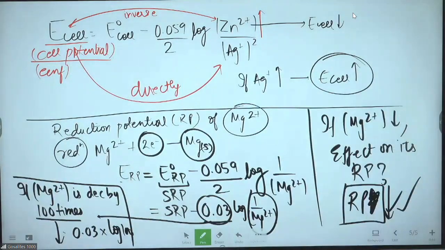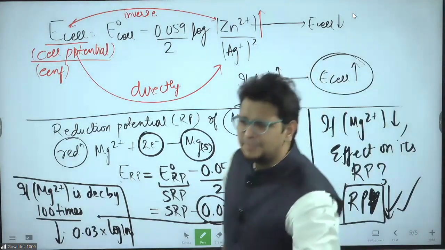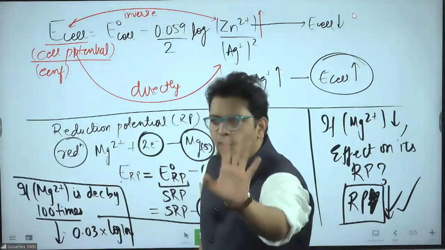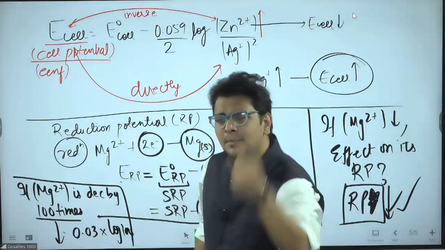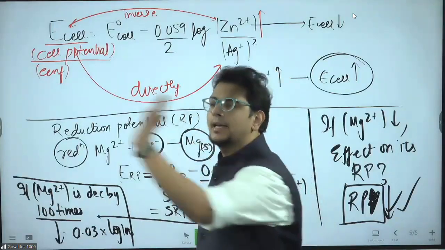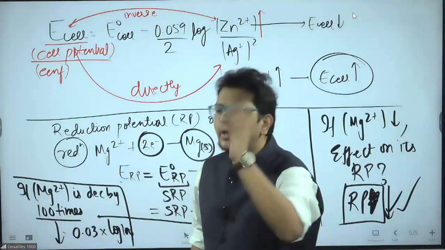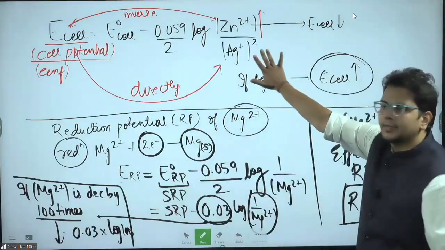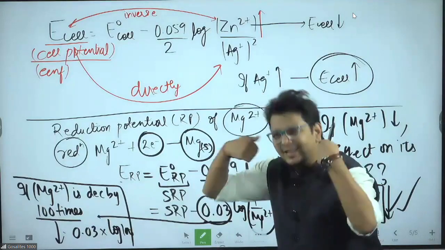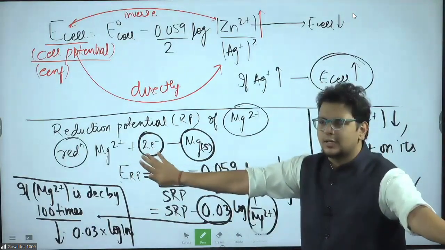And increase or decrease, don't decide mathematically. You are BPC people, don't try to show your talent in mathematics. Don't be overconfident. You might be good in mathematics, but you will get confused in the exam because for 2 years you have not practiced as much mathematics as the MPC people have. So use this trick for increase and decrease, and use simple mathematics of log. Increase 100, decrease 100, doesn't matter for us.